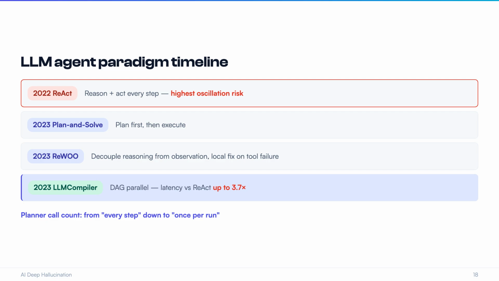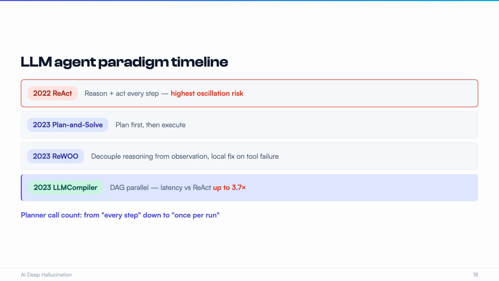Earliest in 2022, ReAct, reasoning plus acting at every step, highest oscillation risk. 2023, Plan-and-Solve, plan first, then execute. Same year, ReWOO, decouple reasoning from observation, only patch locally when a tool fails. So the paradigms keep getting more restrained. Right? End of 2023, LLMCompiler went further, turned planning into a dependency graph. A DAG executor runs in parallel along the dependency order. Latency improves up to 3.7 times relative to ReAct. Planner call count drops from once per step to once for the whole run.